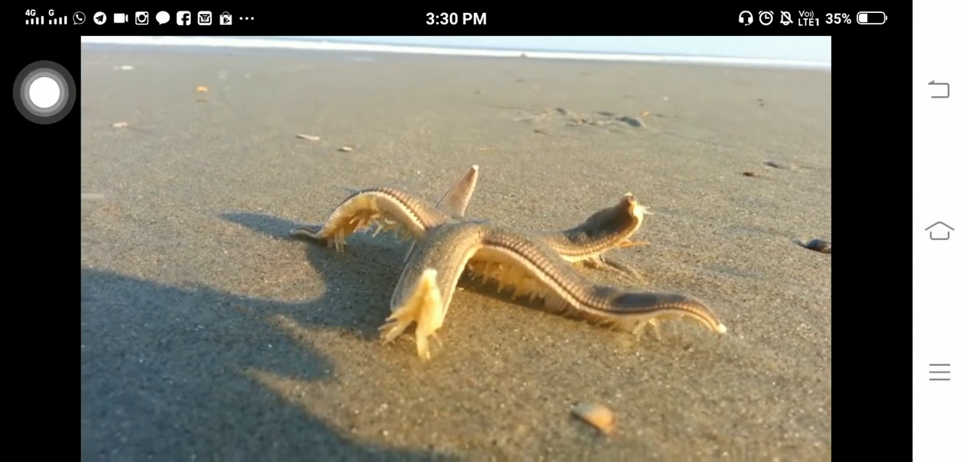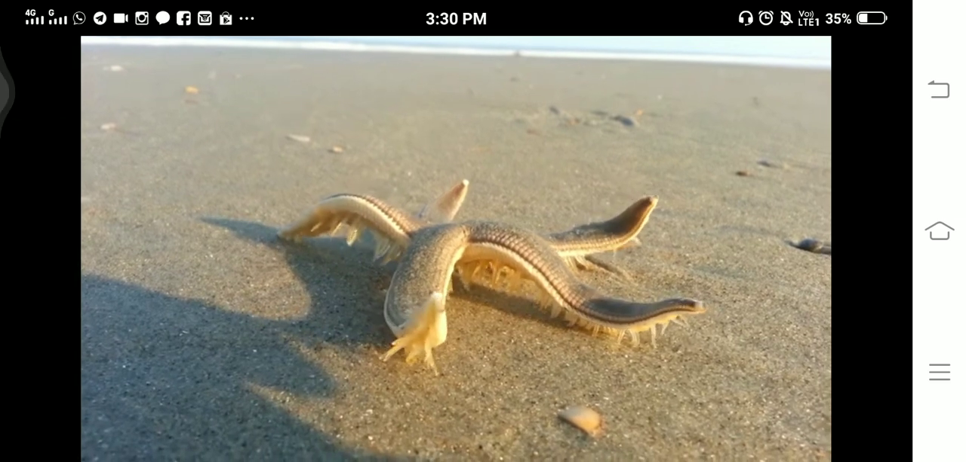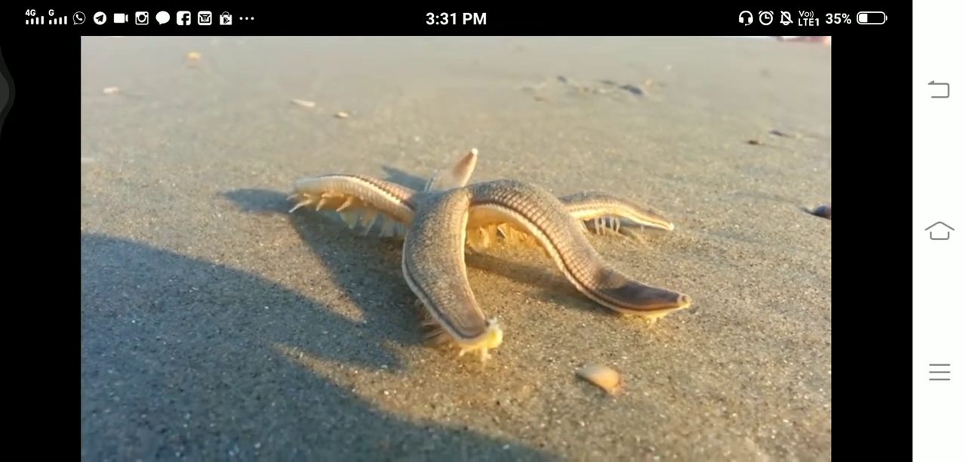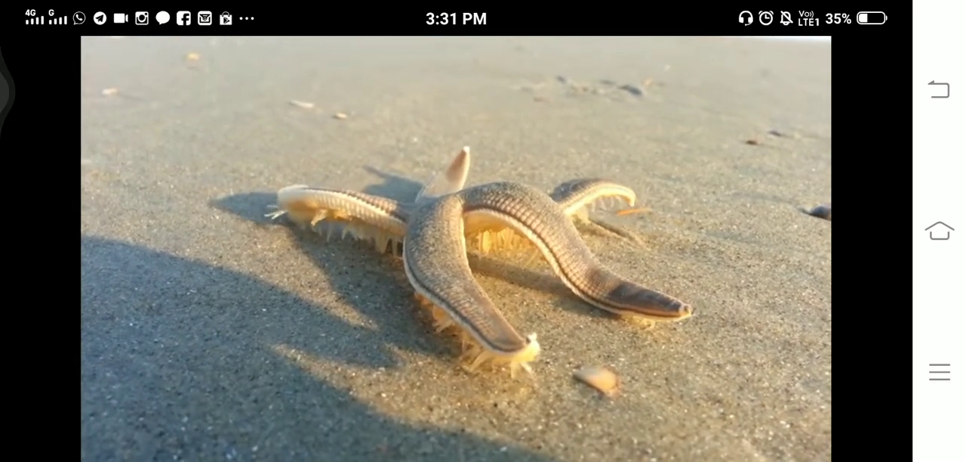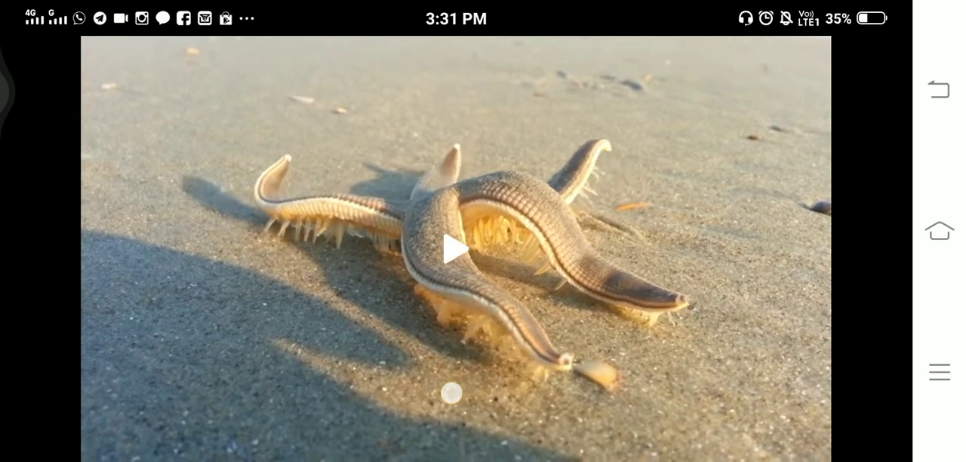Can you see the video? Can you see the starfish arms? 5 arms, and there are so many small feet with the help of which starfish was moving ahead. Okay, hope you have enjoyed this video. Now let's move ahead.